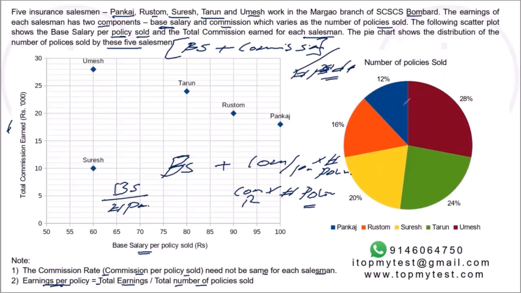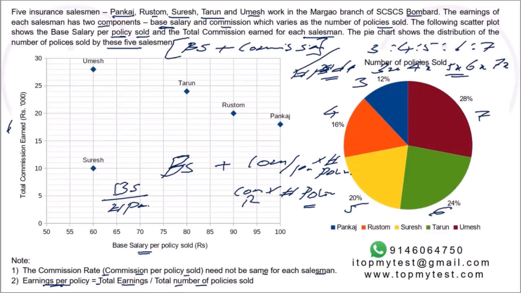What does the pie chart tell you? The pie chart tells you the number of policies sold. So basically this is the ratio: Pankaj, Rustam, Suresh, Tarun, Umesh. So 12, 16, 20, 24, 28. If you divide it by 4, it will be 3, 4, 5, 6, 7. So the ratio is 3 is to 4 is to 5 is to 6 is to 7, or you can say 3x, 4x, 5x, 6x, 7x. So we have understood what is given to us. Let's tabulate these values and then proceed further.